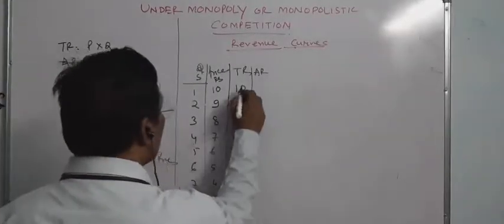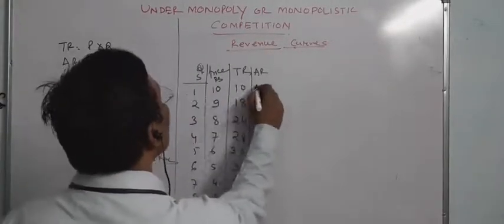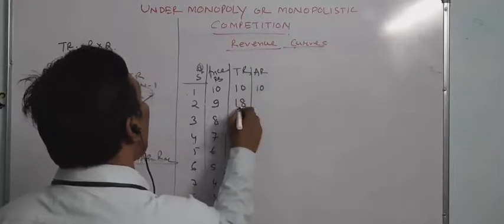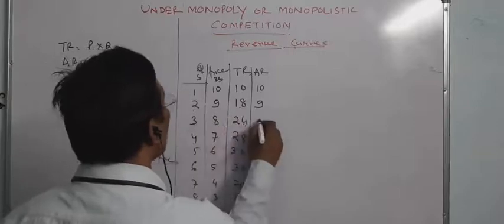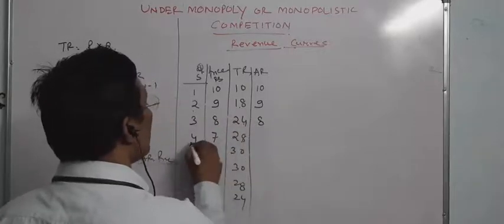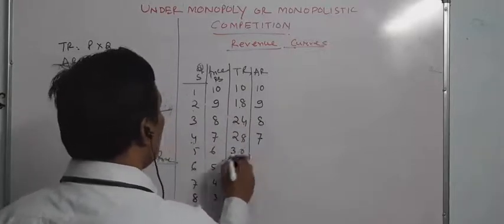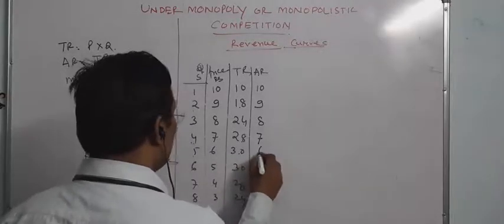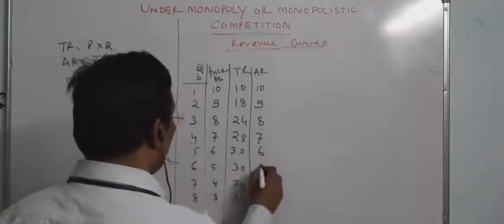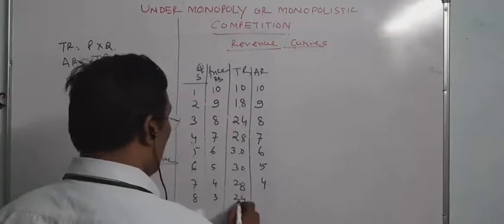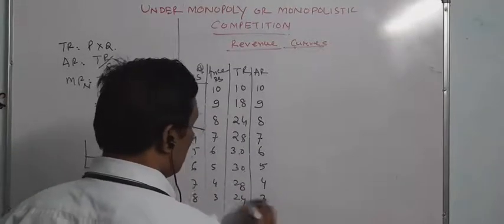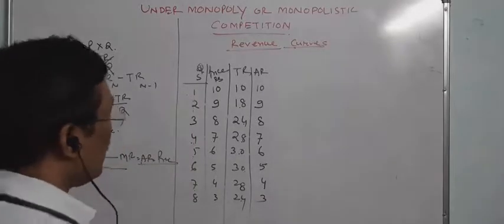That is 10 divided by 1 equals 10, 18 divided by 2 equals 9, 24 divided by 3 equals 8, 28 divided by 4 equals 7, 30 divided by 5 equals 6, 30 divided by 6 equals 5, 28 divided by 7 equals 4, and 24 divided by 8 equals 3. So this is called the average revenue.